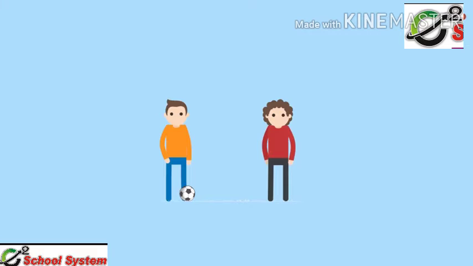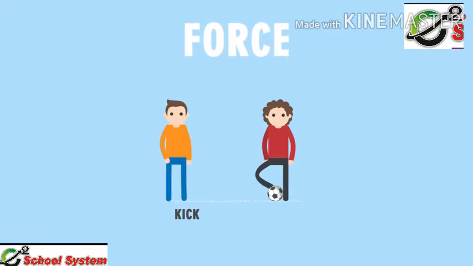He needs to make this ball move in the direction of his teammate. So he will kick the ball in the direction of his teammate. When he kicks the ball, we say that he applied a force on the football. Yes, the kick is nothing but the force he applied on the ball.